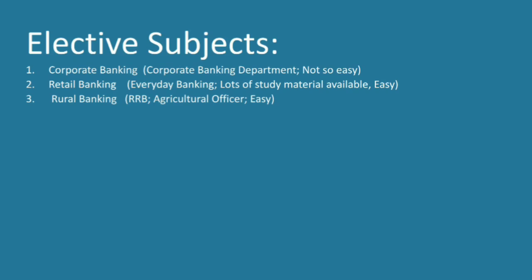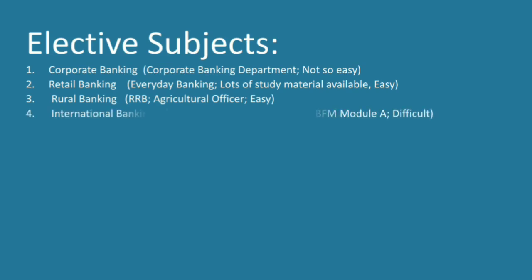The subject is scoring easy in the sense that if you read the book, it will be sufficient. Macmillan paper 3 books are usually a bit less bulky than our ABM and BFM papers. So if reading the book is sufficient to clear the exam with a good score, then I would say it is an easy subject. In case of rural banking, if you have a background of RRB or agricultural officer, then you will find it even easier.